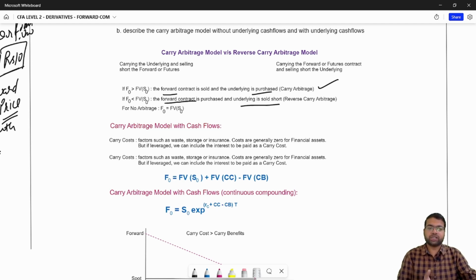So at expiration, when the prices converge, you can buy the underlying at a lower rate because your forward price was lower. So you will be able to buy the underlying at that forward price that you agreed to at the initiation. So for no arbitrage opportunity to be available in the market, the forward price should be equal to the future value of the spot price.